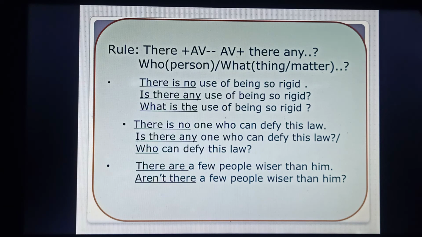Last example of this rule: there are a few people wiser than him. I told you auxiliary verb, so it may be is, or it may be are, or it may be was. Whatever it is, you'll have to use this at the very beginning. So it becomes, aren't there a few people wiser than him?